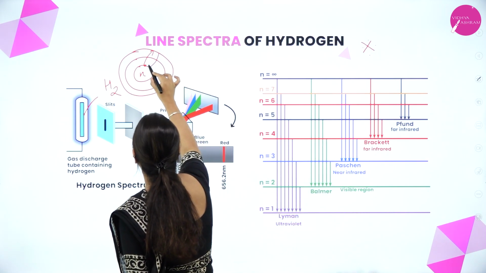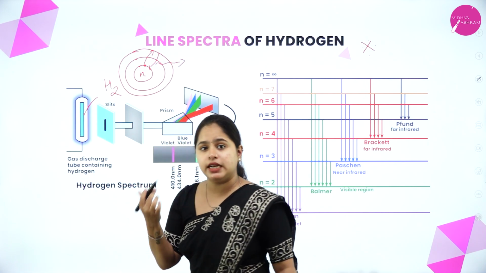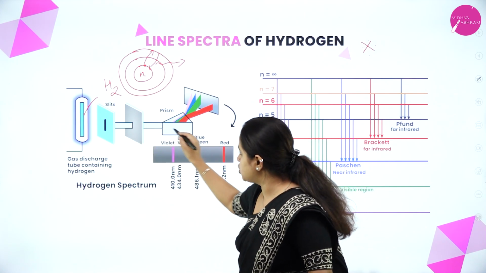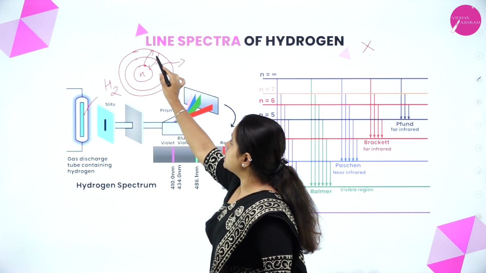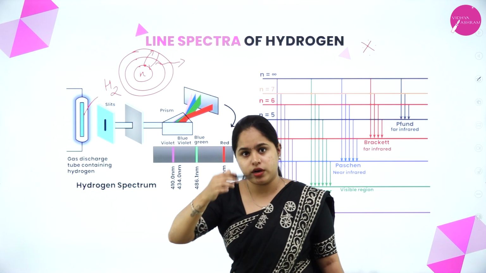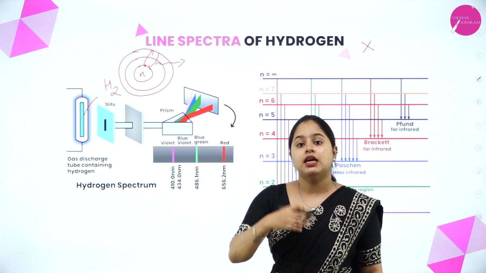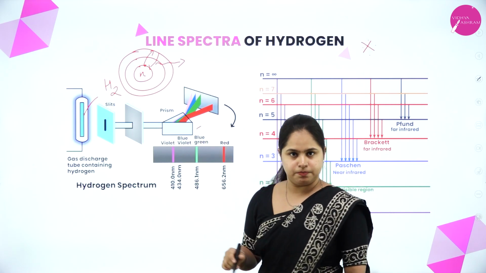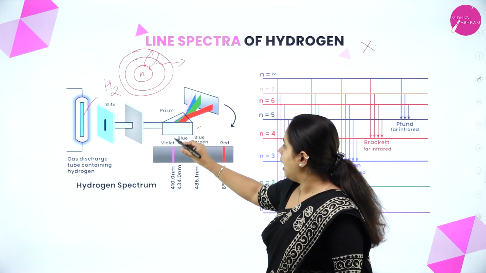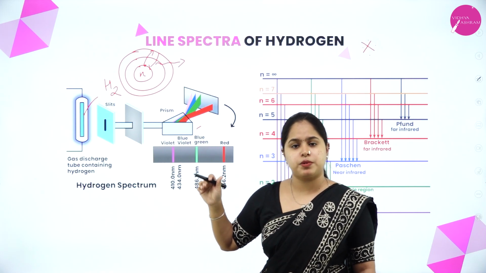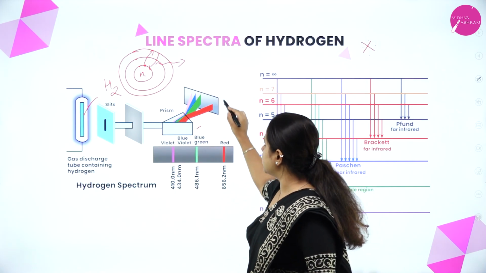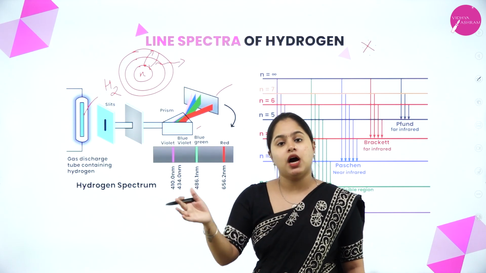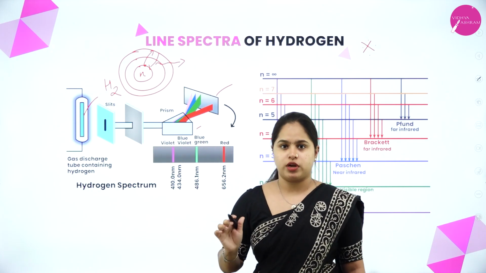When coming back, what did we study? It emits radiation, right? This emitted light is then passed through a prism. From the excited state, when it comes to the lower or ground state, the light which is emitted is passed through the prism. When it passes through the prism, it deviates, and the lines coming out of the prism are obtained on a photographic plate.